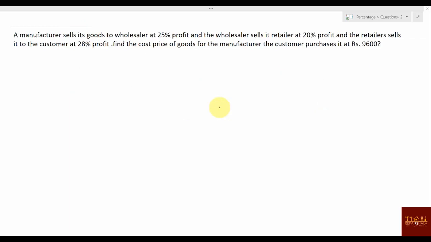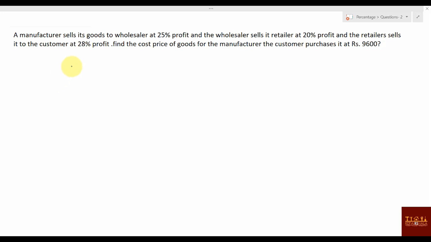A manufacturer sells its goods to a wholesaler at 25% profit. Increment, successive, one increment happened. And the wholesaler sells it to the retailer at 20% profit. Again an increment. And the retailer sells it to the customer at 28% profit. Then find the cost price of the goods. Cost price of the goods means the original amount, right? If the customer purchases at 9,600 rupees, that is the final amount. And at every step there will be profits.